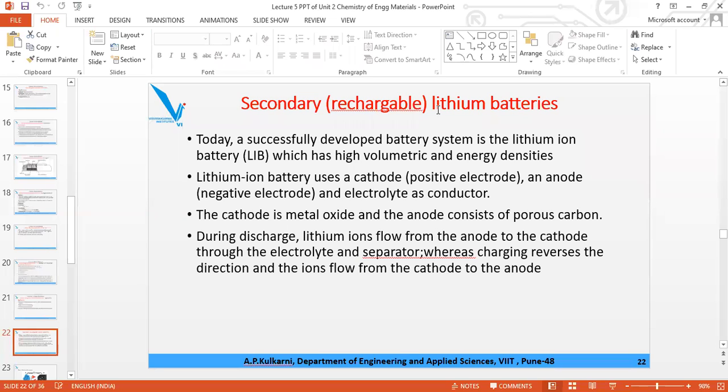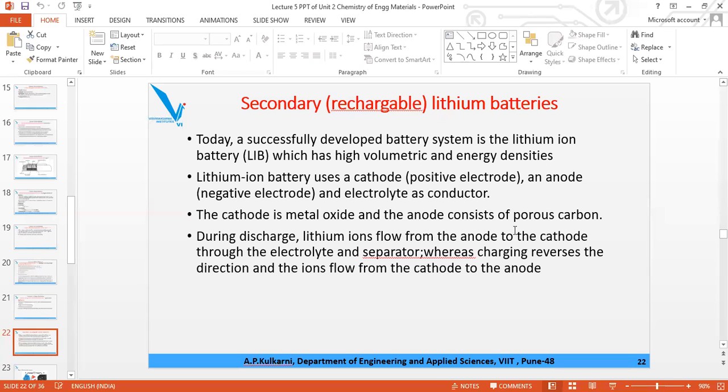Now again it needs the positive electrode, that is cathode, negative electrode, that is anode, and electrolyte. As usual for any battery, you need anode, cathode, electrolyte, and a separator. The current collector should be there. Copper foil is usually used for the anode, and aluminum foil is used for the cathode. Just remember PC: cathode is your positive electrode, and anode is your negative electrode. PC is a common term.